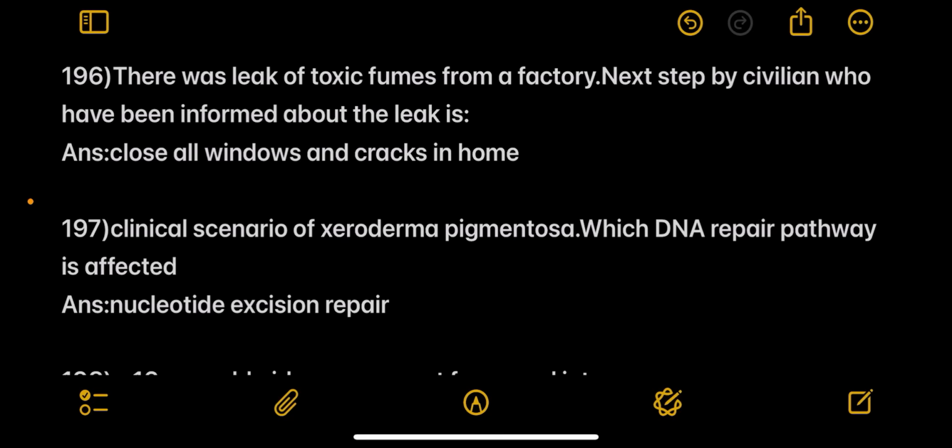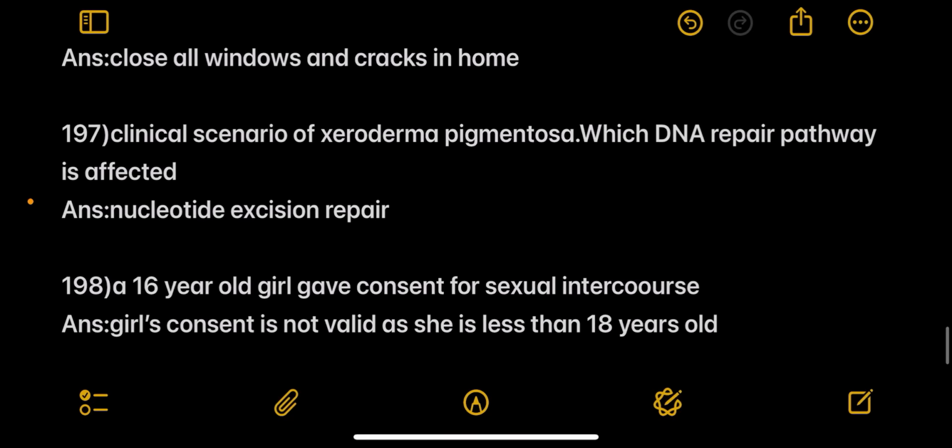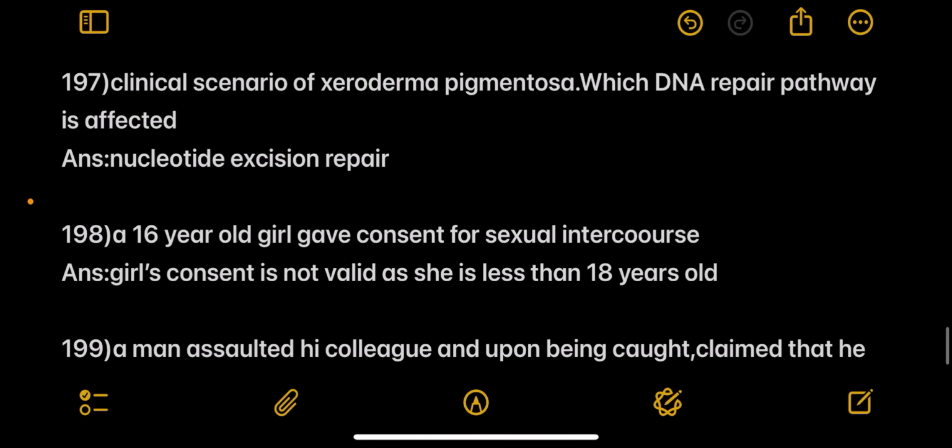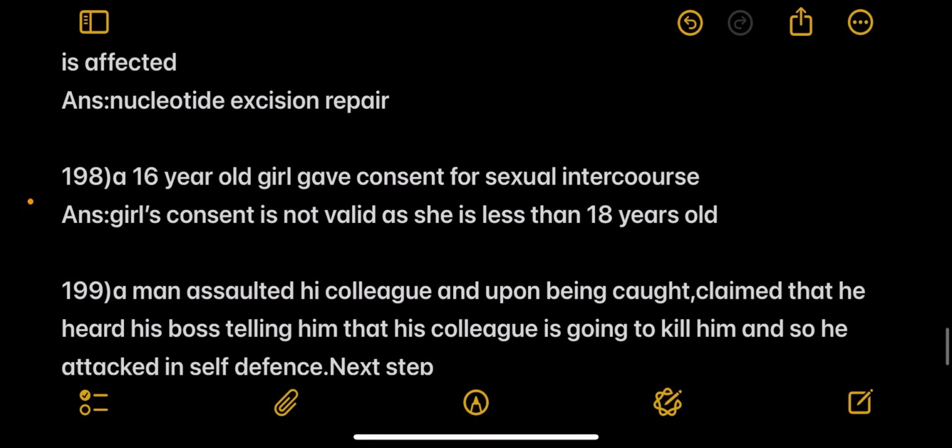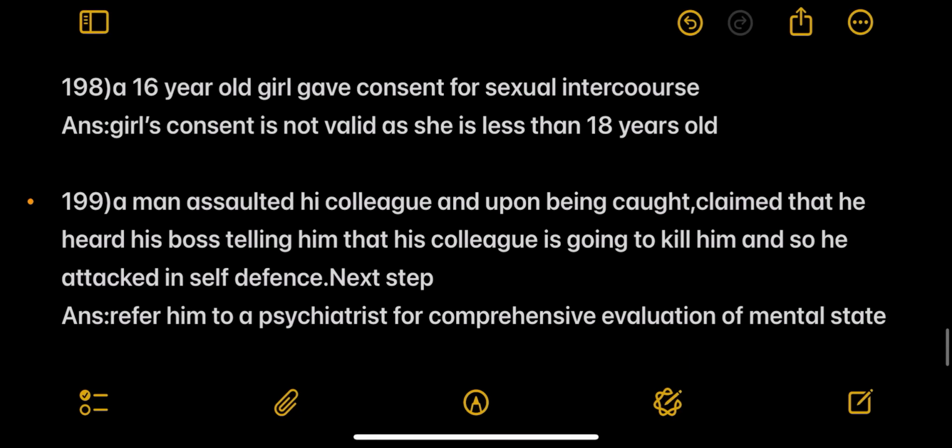Then there was a question about a leak of toxic fumes from a factory. Next step by civilians who have been informed about the leak is close all the windows and cracks in the home. Next question, clinical scenario of xeroderma pigmentosum was given and which DNA repair pathway is affected was asked. Answer: nucleotide excision repair.